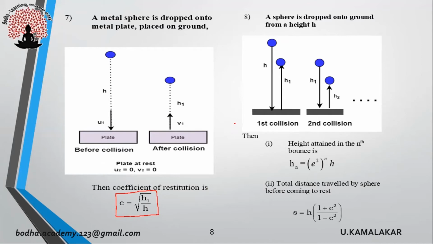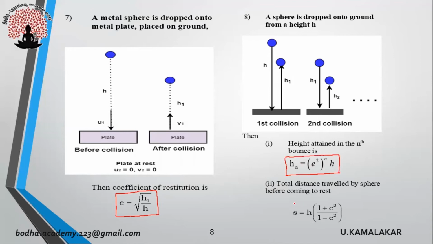A sphere is dropped onto the ground from a height h. Then, on collision, the sphere rises to a height h1. Afterwards, again it falls from height h1 onto the ground and then bounces back to a height h2. The process continues. In such case, height attained by sphere in nth bounce is given as hn equals e to the power 2n into h.